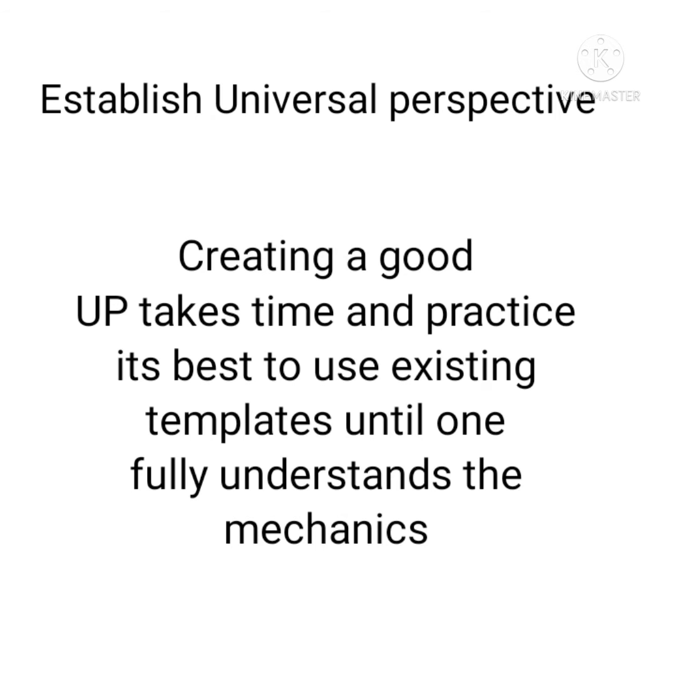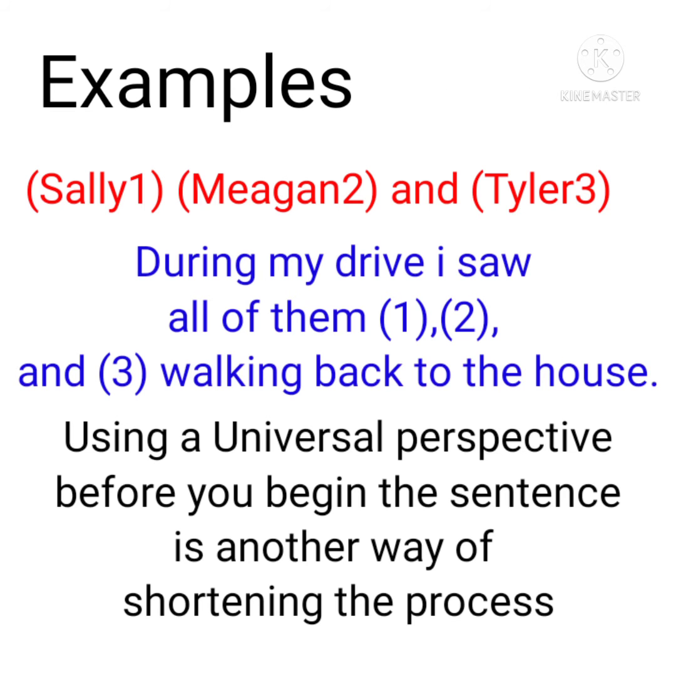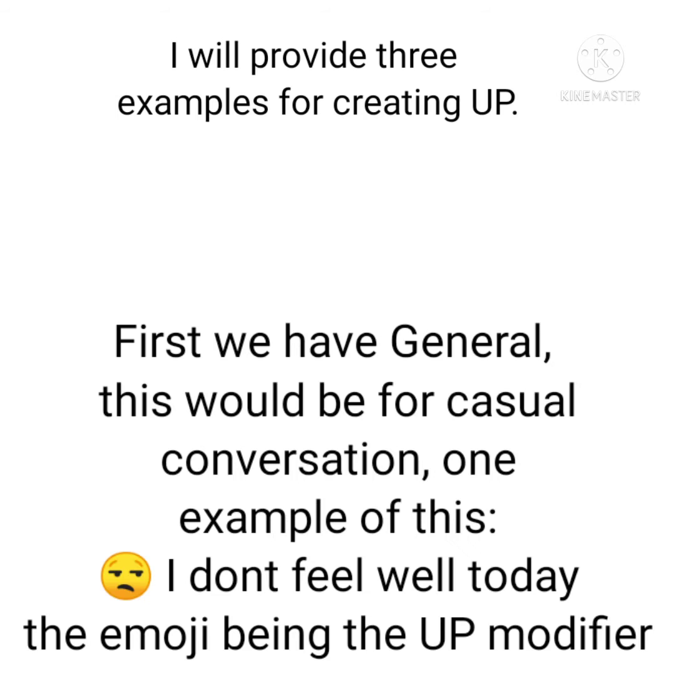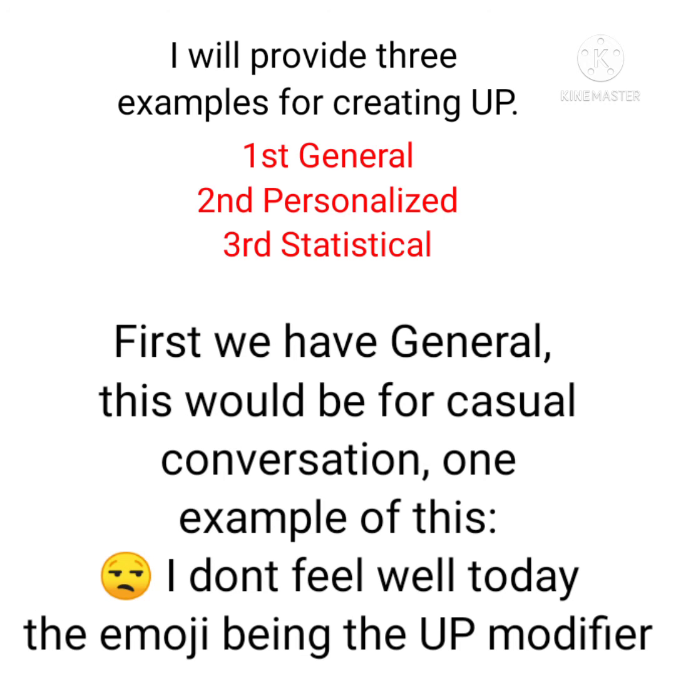Creating a good universal perspective takes time, and it's best to use established templates until you can fully understand the process. Using a universal perspective before you begin the sentence is another way of shortening the process. First, we have general. This would be for casual conversation. One example for this would be the emoji.